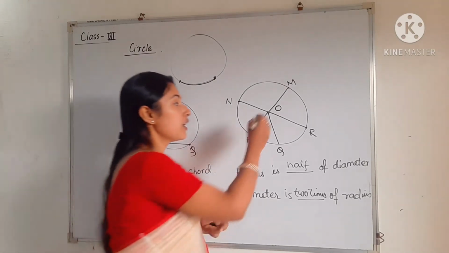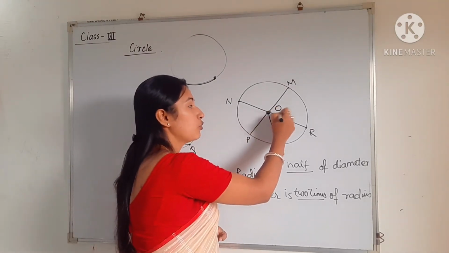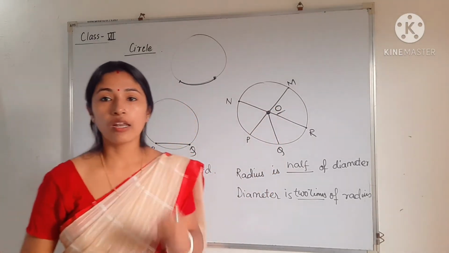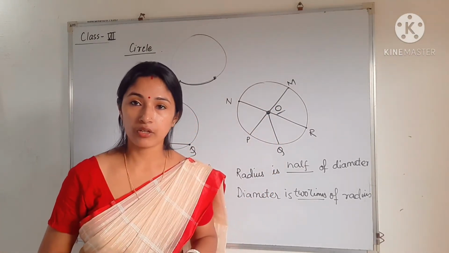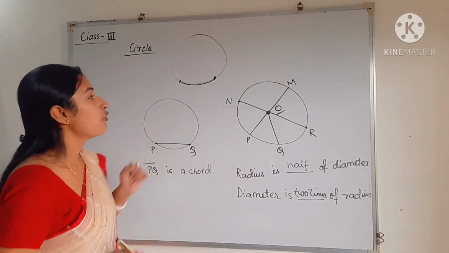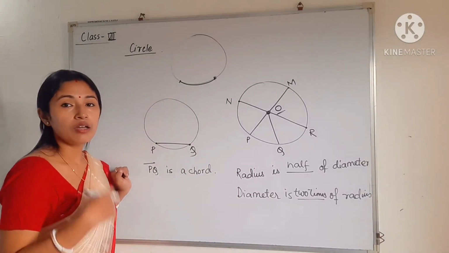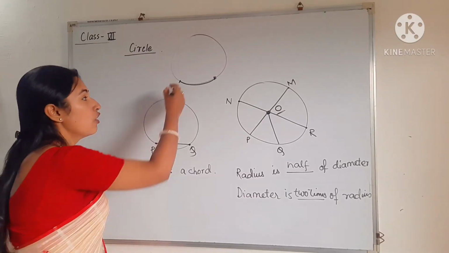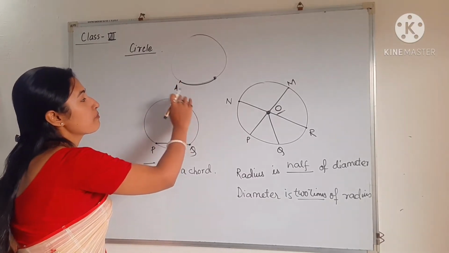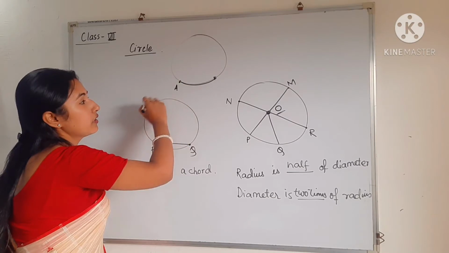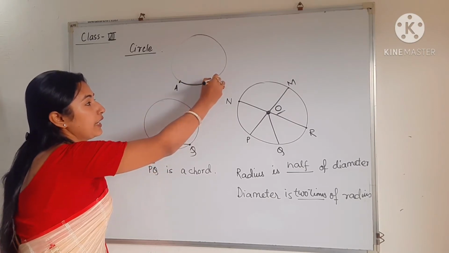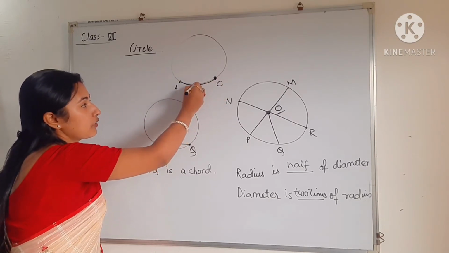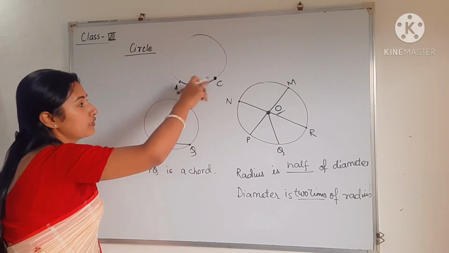Similarly, for mentioning a point, we take only one alphabet. For writing an arc, we have to take 3 alphabets. One alphabet will be at the starting point, another at the ending point, and the other in the middle of that arc.